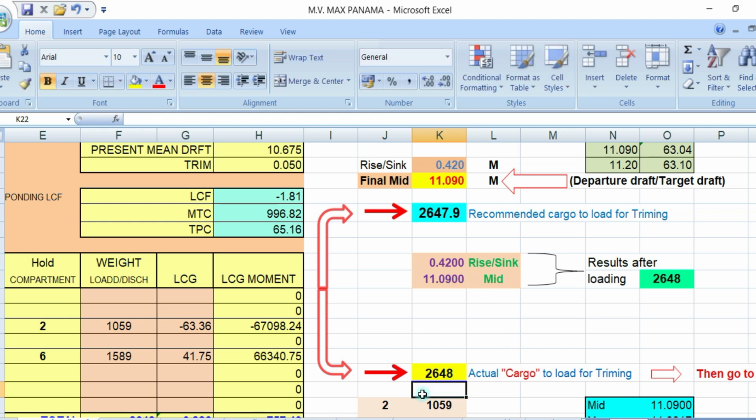So once you load 2648, which is this one, your mid drop will be 11.09, which is the same with your departure drop, and your sinkage is 42 centimeters, which is the same. Okay, so now you have your remaining cargo to load of 2648.